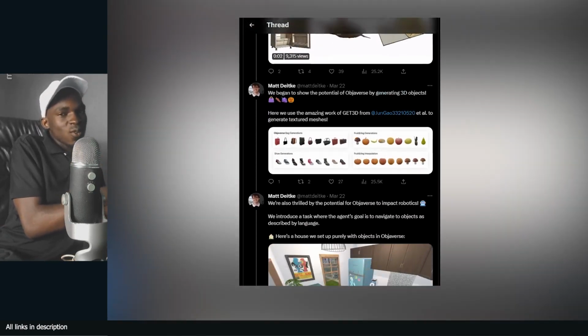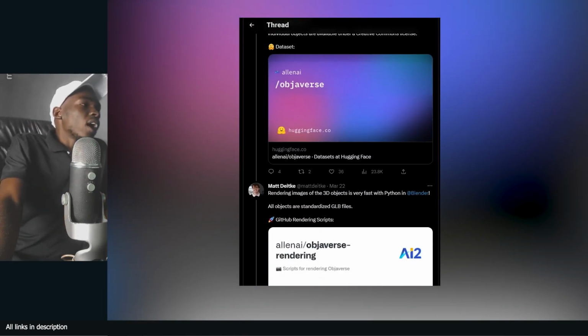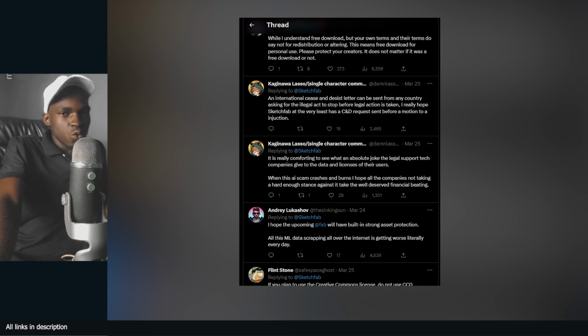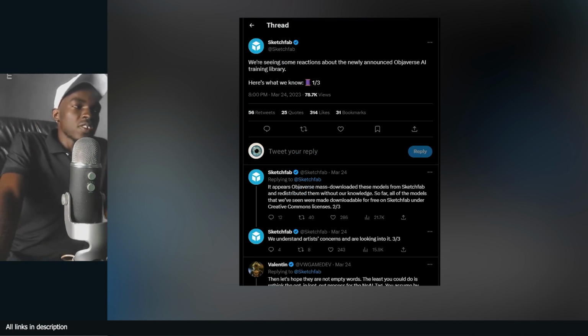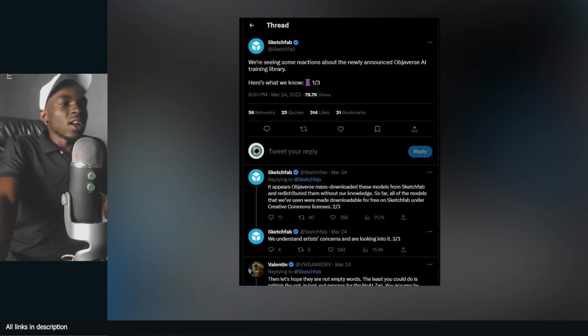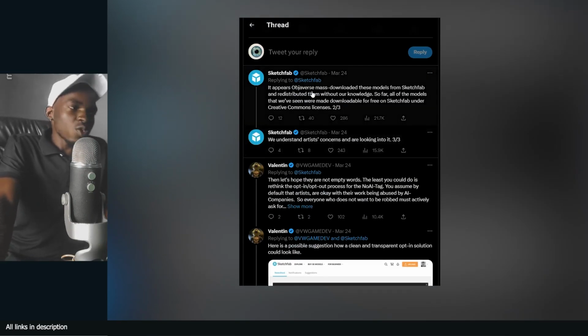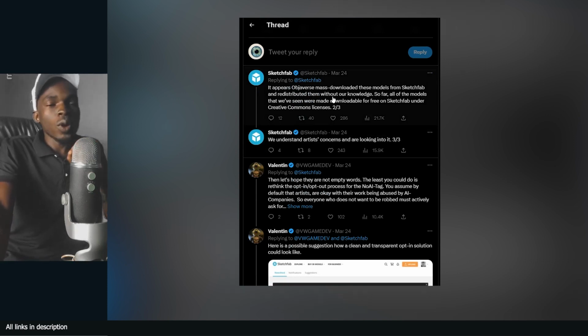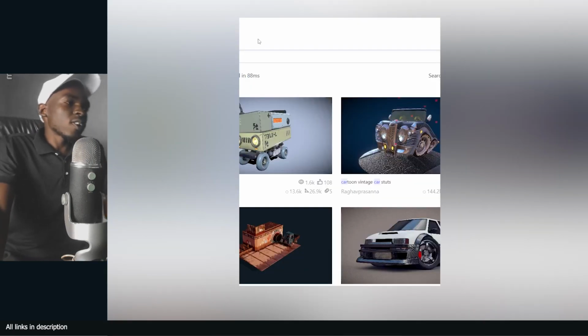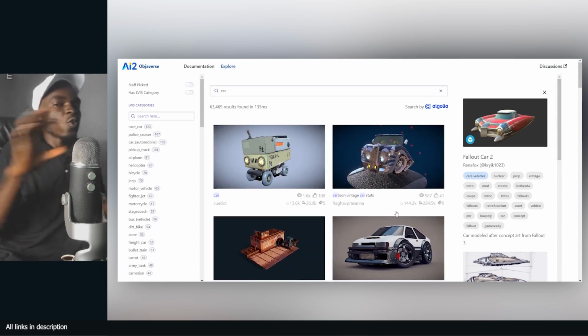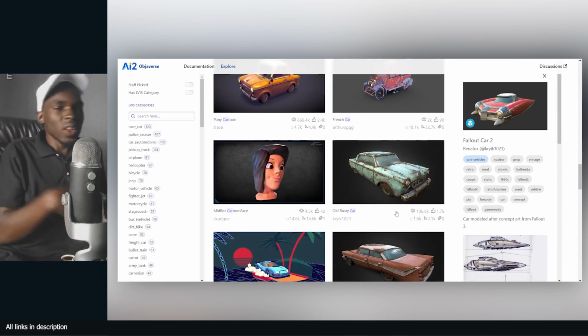This is being done with 3D models, except here's the problem. They didn't have any permission to do this, and you can see Sketchfab already is onto it, and you can see from their tweet we are seeing some reactions about the newly announced Observerse AI library. This library you're looking at, and it appears Observerse mass downloaded these models from Sketchfab and redistributed them without our knowledge. So far, all of these models that we have seen were made downloadable for free on Sketchfab under the Creative Commons license.